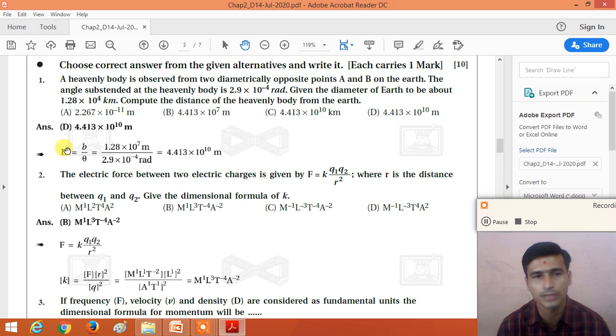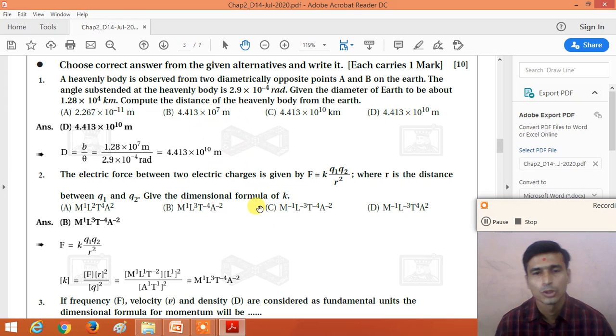You know the formula of parallax, capital D is equal to B divided by theta. Capital B is the diameter of the earth, which we take as 1.28 into 10 raised to 7 meter, and theta is the angle subtended at the heavenly body, 2.9 into 10 raised to minus 4 radian. If you calculate that, we get the answer 4.413 into 10 raised to 10 meter. So the correct answer is 4.4 into 10 raised to 10 meter.